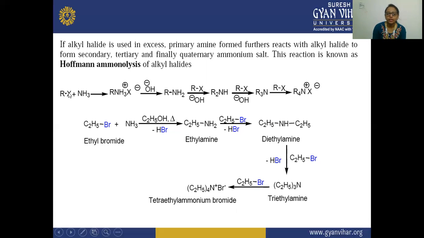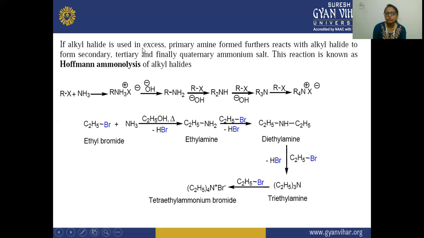So here you can see the alkyl halide is reacting with ammonia, and there is a formation of an intermediate. After that, OH negative reacts, and there is a formation of RNH2, because one H is removed from here, and H2O is evolved from here. Then the RNH2 again reacts with RX, because it is present in excess.